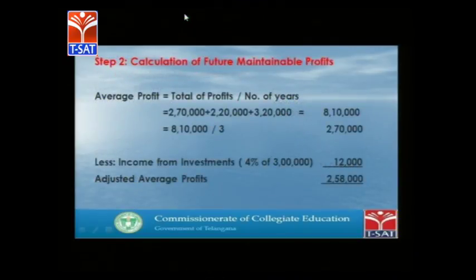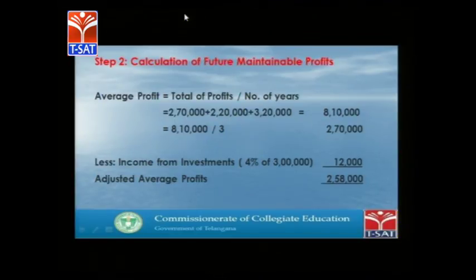Now we need to calculate future maintainable profits. Average profit is equal to total profits divided by the number of years we have taken. The sum of these 3 years' profit is 8,10,000, divided by 3, coming to 2,70,000. This is the average profit.